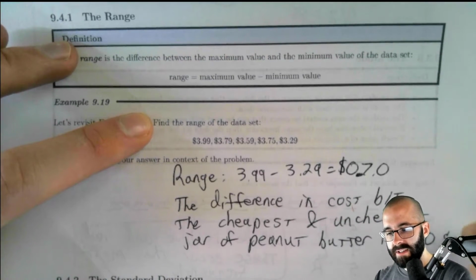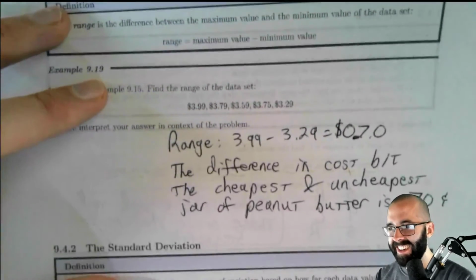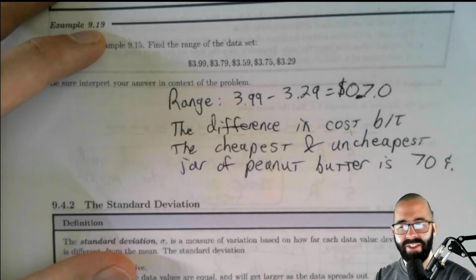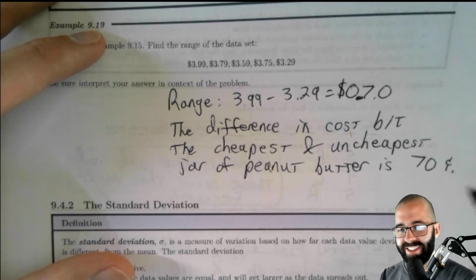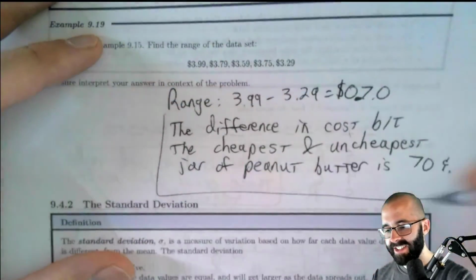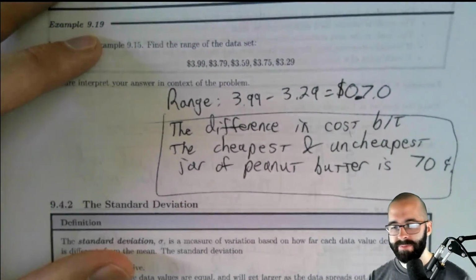What's the cent sign? Is it something like this? Am I making up symbols? You can write $0.70 as well. I think it's something like that. All right. That's our answer here. That's the range.